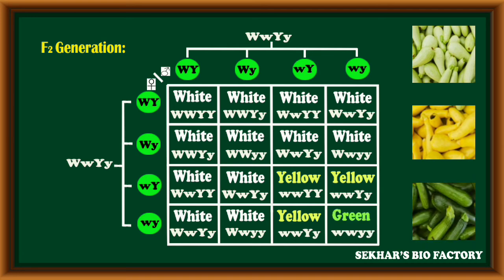The last combination, both genes are in homozygous recessive condition, like small w, small y, green fruit coat color. The recessive trait will be expressed; out of 16 offsprings, only one has a green fruit coat color. In this way, the F2 generation is formed with 16 offsprings. In the 16 offsprings, 12 offsprings are with white fruit coat, 3 offsprings are with yellow fruit coat, 1 offspring is with green fruit coat.